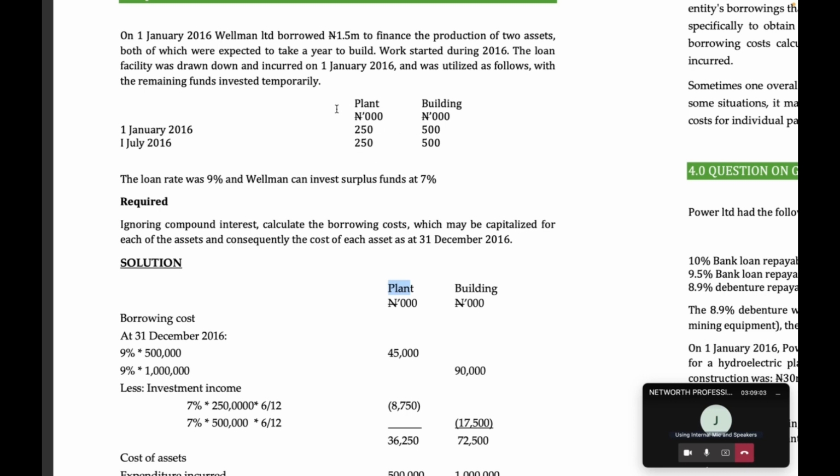So they spent an entire 500,000. So the interest you are going to pay on that is 9% of 500,000, and that is 45,000. That's for plants. And for building, it's going to be 9% of 1 million, and that is 90,000.